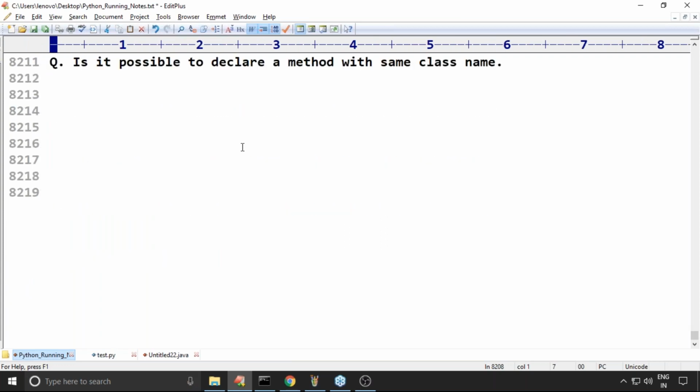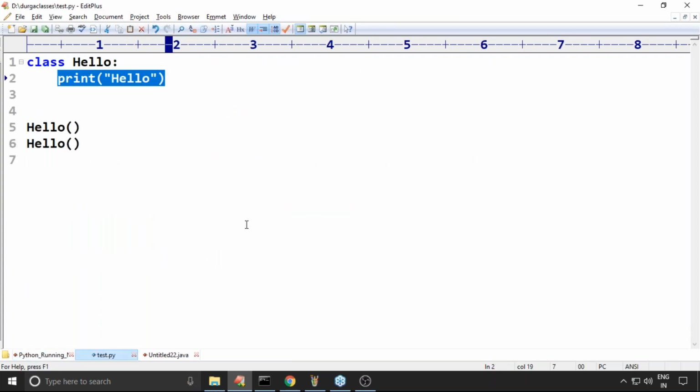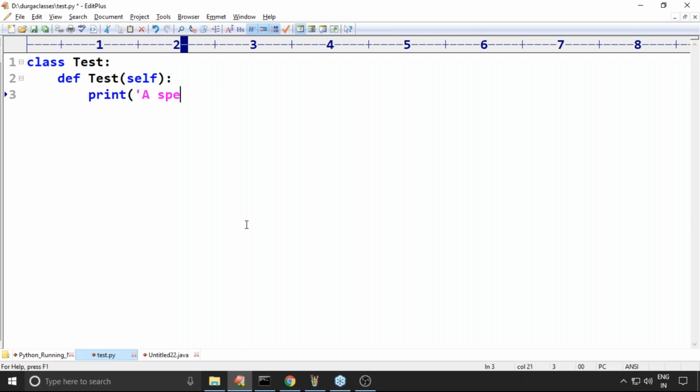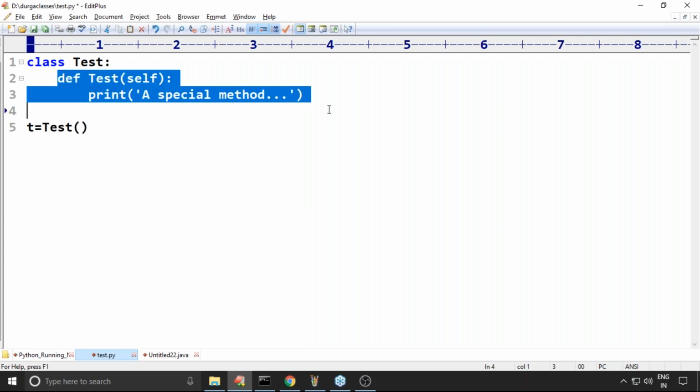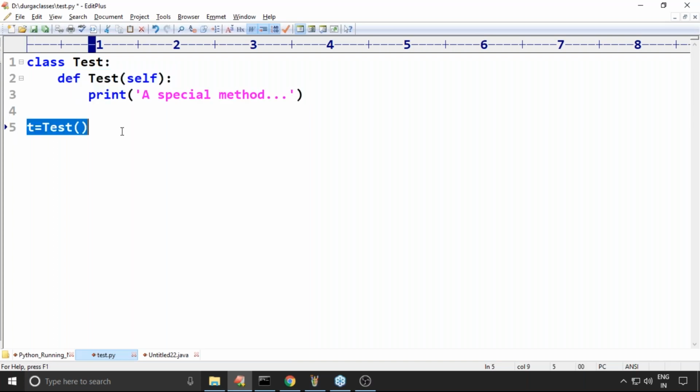Here just observe, come back. Is it possible to declare a method with the same class name? Class test, def test of self, print a special method. Now observe, t is equal to test. Is this method going to be executed or not? Yes or no? Either the method is going to execute or not?